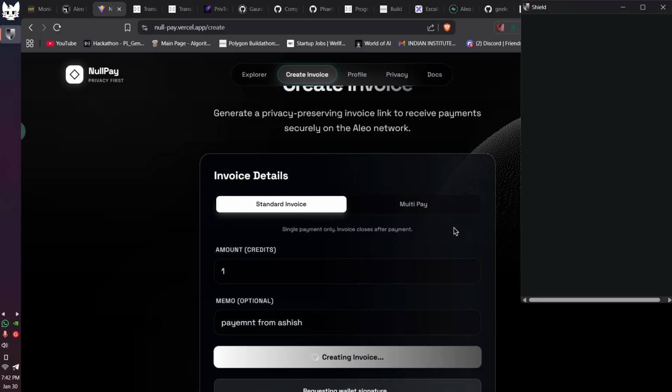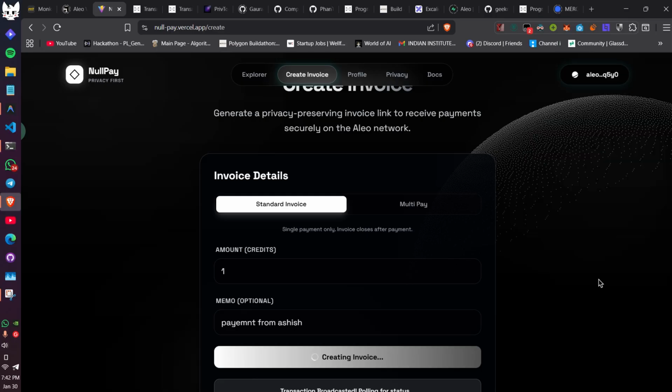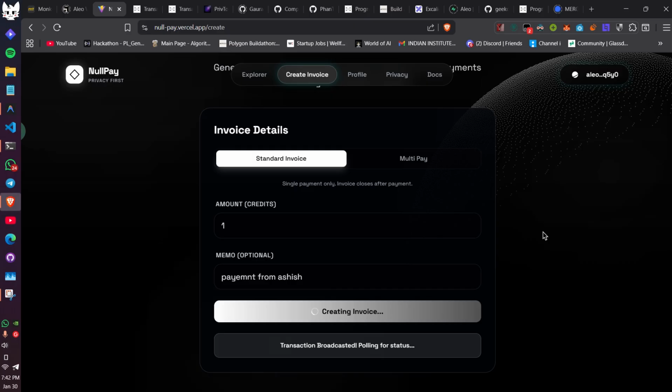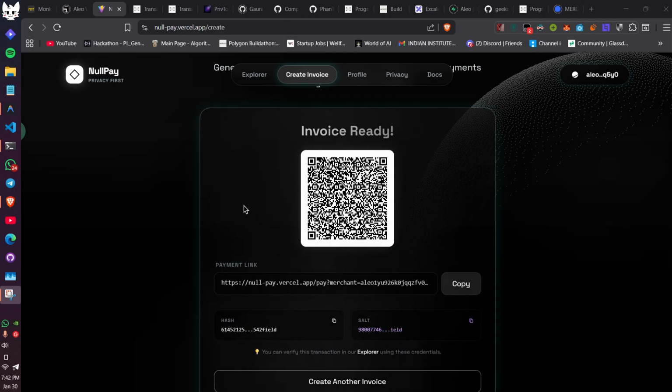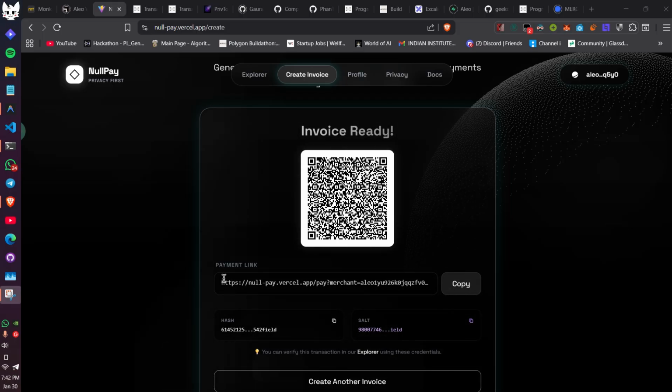I will click on create invoice, and it will ask me to execute the create invoice function on this program that we have deployed. I will execute this transaction. Now the transaction is broadcasted, and it will poll for the status. We will wait for this. As you can see, the invoice has successfully been created. Here's the payment link that you can share with the user, and here's the hash, and here's the salt.